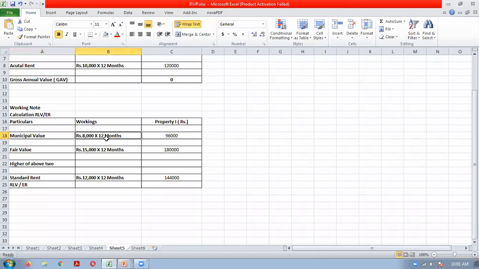Okay. So municipal value we have calculated, fair rent we have calculated, standard rent we have calculated on an annual basis.